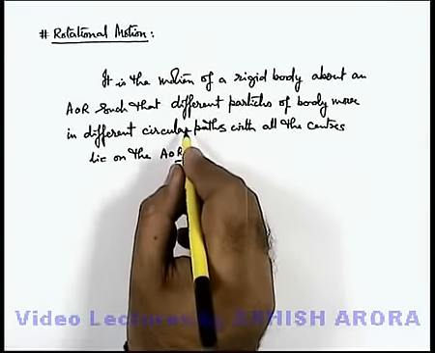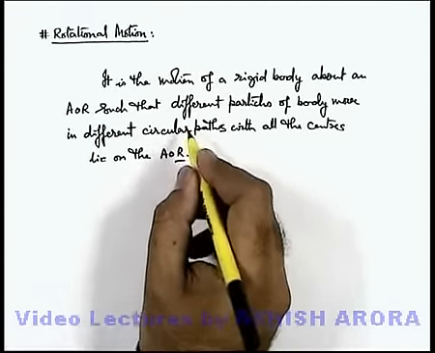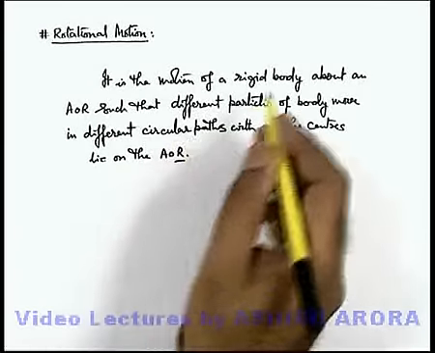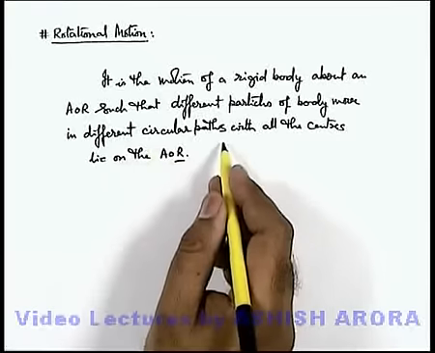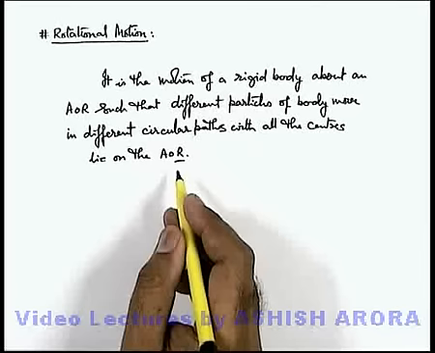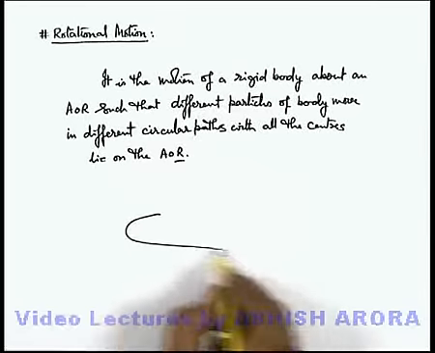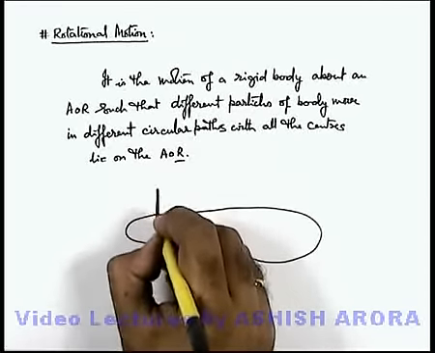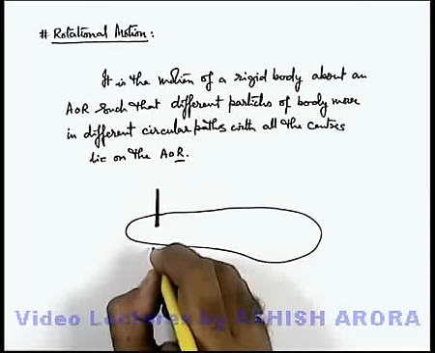Circular motion you have already studied. When we talk about rotational motion, different particles of a body move in different circular motions in such a way that all the centers of the circles lie on the axis of rotation. Say for example, we consider a random shaped body which is pivoted on a given axis like this.